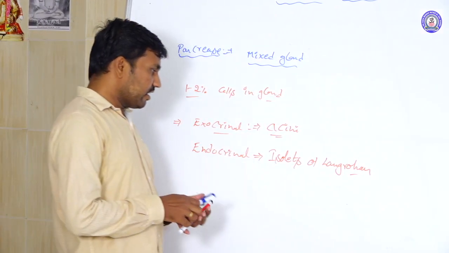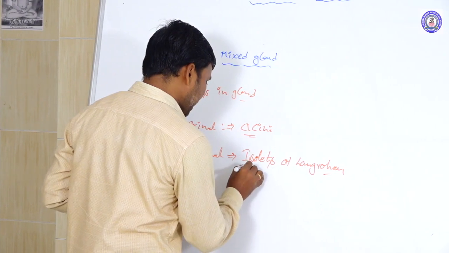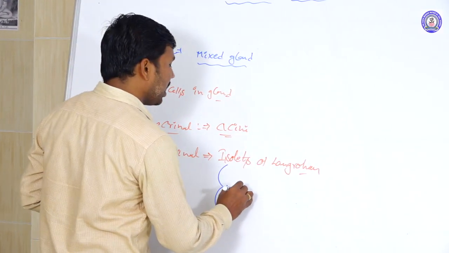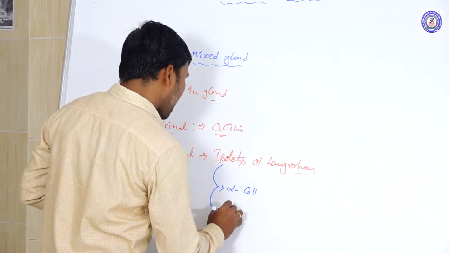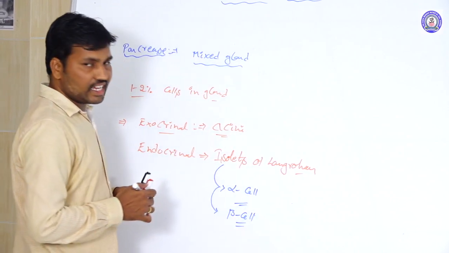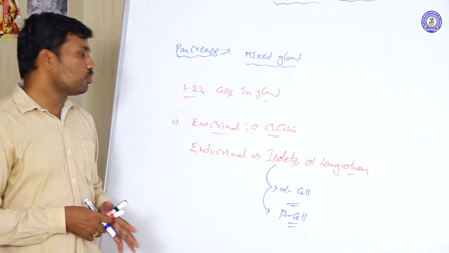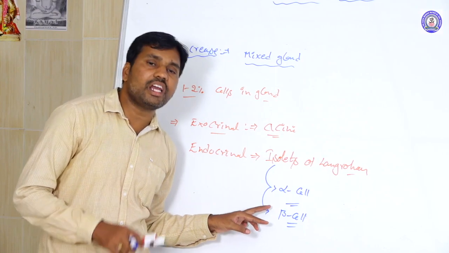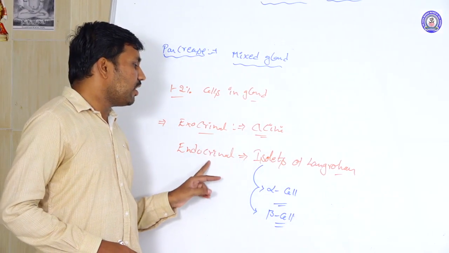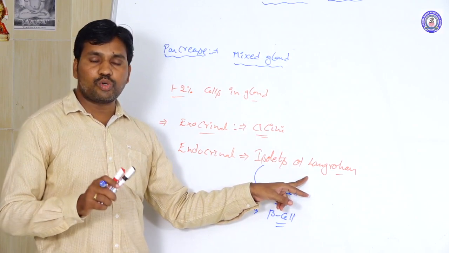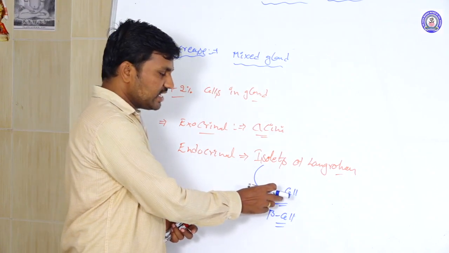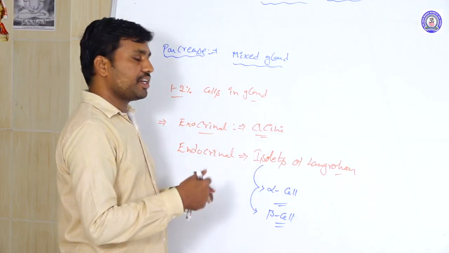In these islets of Langerhans, or islet cells, two types of cells are present: the alpha cells and the beta cells. These are the unit structures in the endocrine part of the pancreas that secrete hormones.